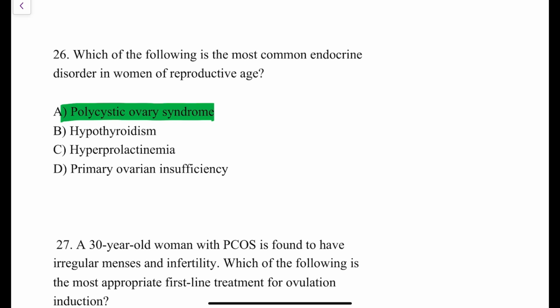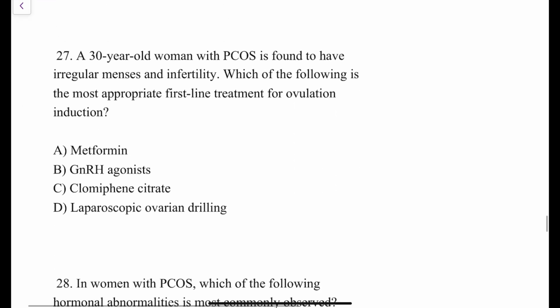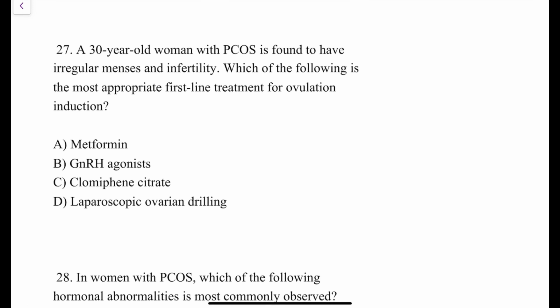But if the question mentions the most common endocrinal disorder in women of elderly age group, then the answer is going to be hypothyroidism instead of PCOS. Is that clear? But the answer to this question is PCOS.